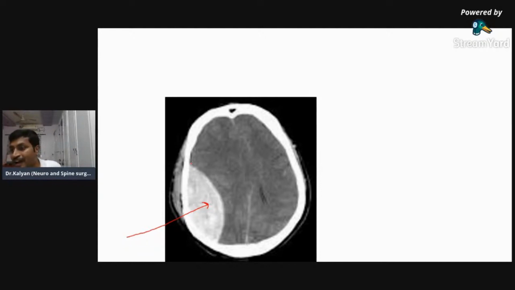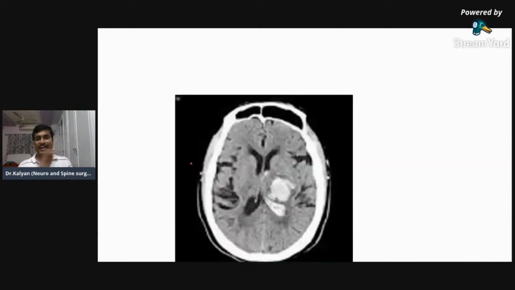Chronic subdural hematoma is gray or black depending on the age. If it is around 2 to 3 weeks of age, it is gray in color. Between 3 weeks and 3 months, it is gray in color. More than 3 months, it will become black in color. So what is this finally?